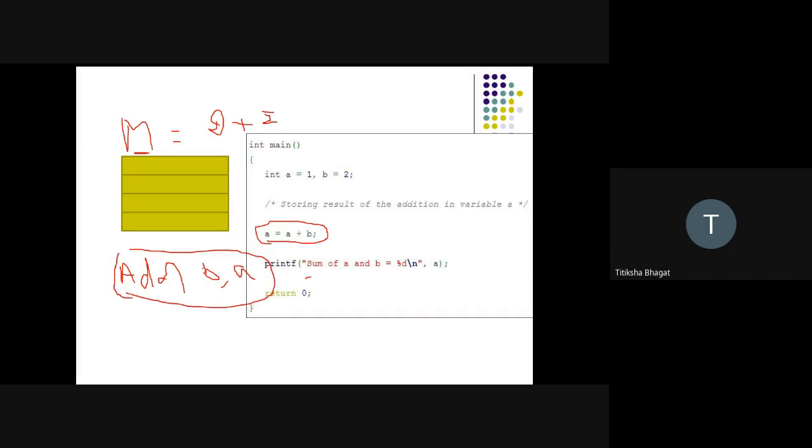This instruction will add the content of b to a, and it will store the result back in a. So this is my instruction. But where are these operands? Where is the value of b? Where is the value of a?